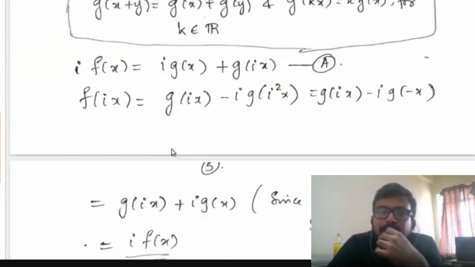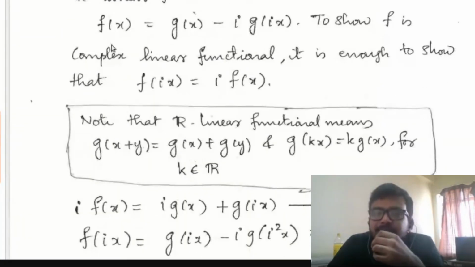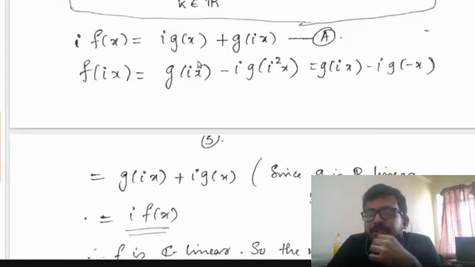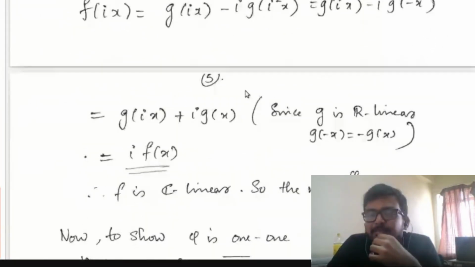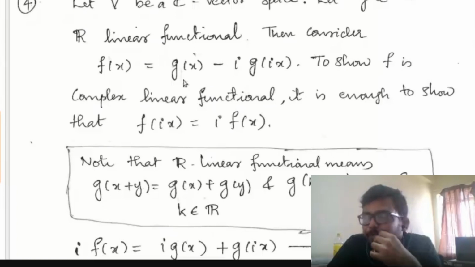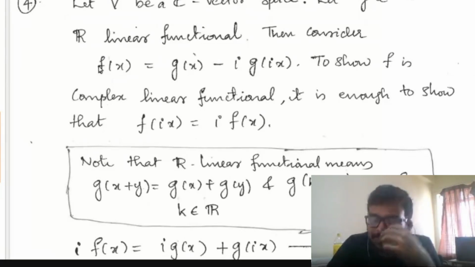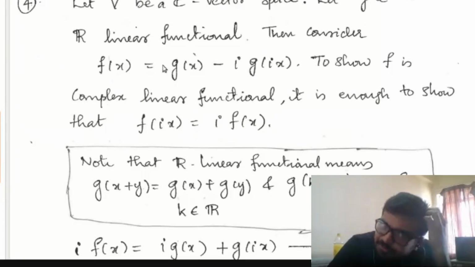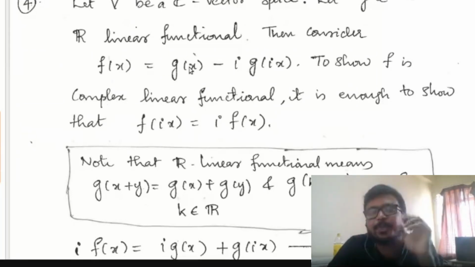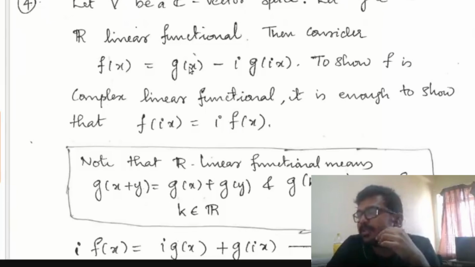And what is phi of f? Actually, phi of f is nothing but 2 into g. But we want the pre-image for g. So what I take is one by 2 into f, half times f. Then phi of half times f will be g, and hence the map phi is surjective.